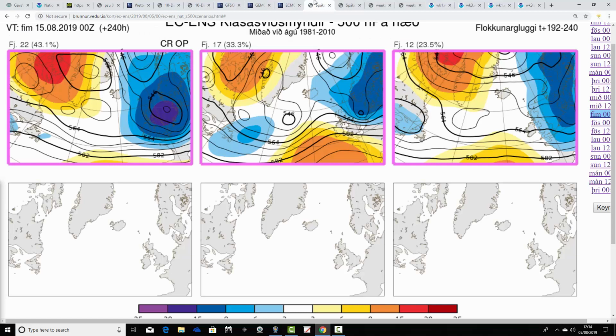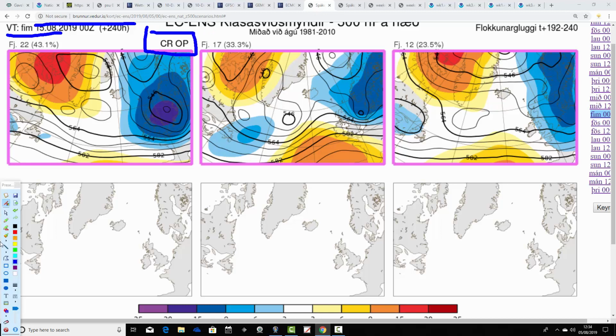These are the options that we've got on the table within the ECM ensembles today at day 10. From the Icelandic Met Office, this gets us to 240 hours away. It's the 15th of August. We have 22 members of the ECM ensembles, including the control and the operational run, that are looking very, very unsettled. The operational run is the run we're just looking at, of course, very unsettled, low pressure almost over the top of the country, a trough in 500 millibar flow, blocking up over Greenland, jet streams pushed southwards. I mean, if it can go wrong, it has all gone wrong there for summer. Really, it can't get much worse than that in the middle of August.